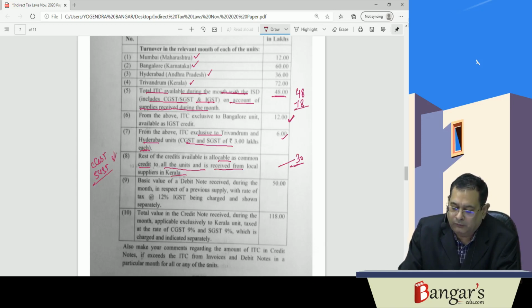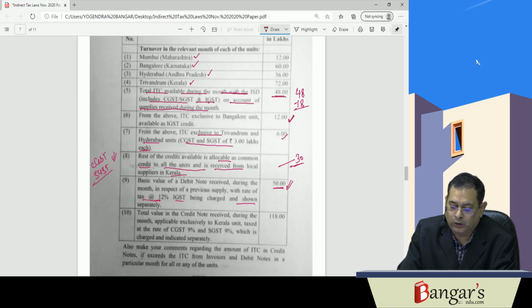Then basic value of debit note received is 50, received during the month in respect of previous supply, with rate of tax at 12% IGST. That is received and charged separately and shown separately. So here also the credit will be distributed in proportion only.